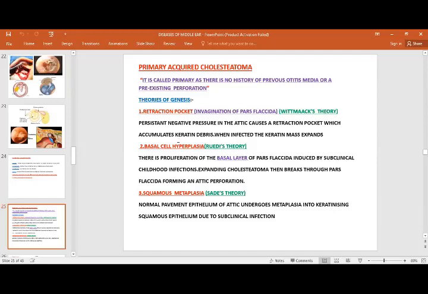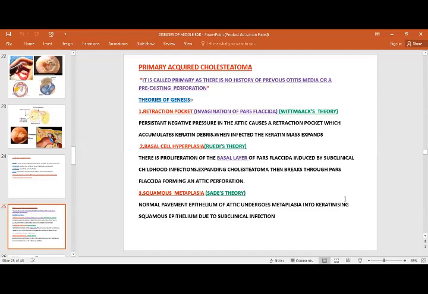Another theory is basal cell hyperplasia. Ruedi's theory, this is the proliferation of the basal layer of the pars flaccida induced by subclinical childhood infection. And the expanding cholesteatoma then breaks through the pars flaccida, forming an attic perforation. And then squamous metaplasia.